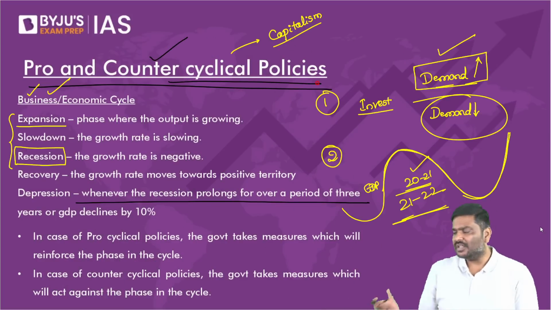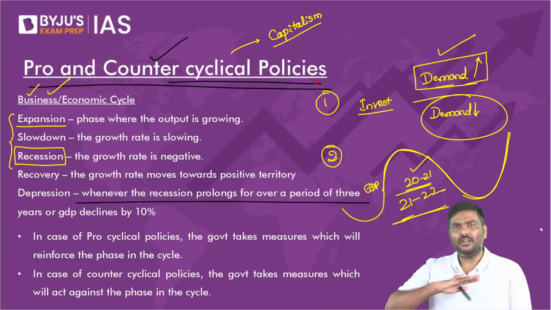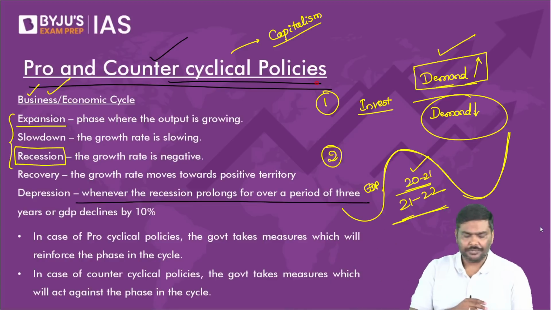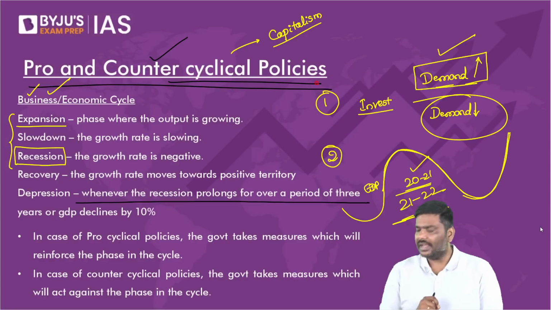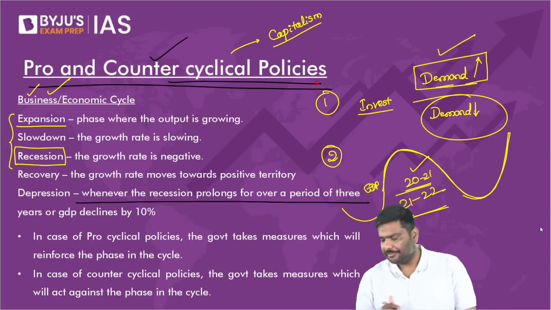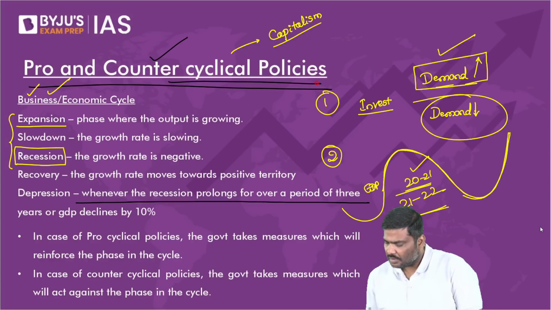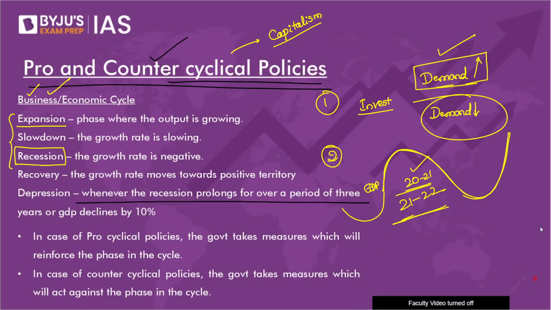Okay, done then. We'll stop the discussion here today. Tomorrow we will continue with this slide itself: pro and counter cyclical policy. Let me take certain more discussion on this and what is the importance of the policies. Then this will be the end of the chapter. Tomorrow after this, we'll start with the inflation chapter.